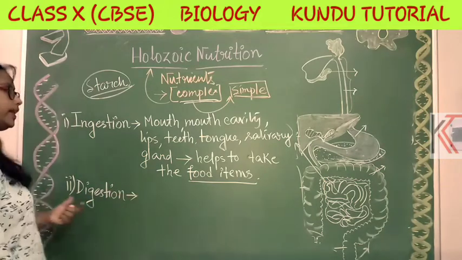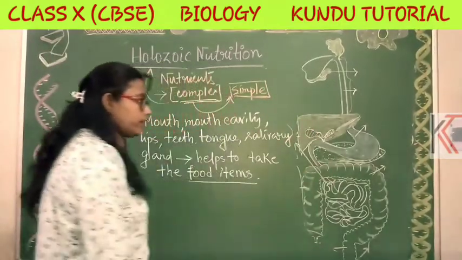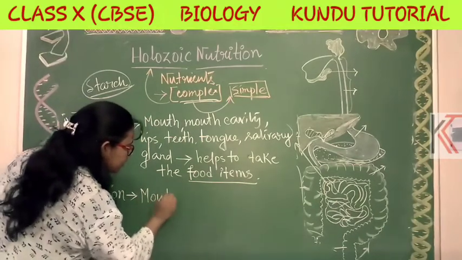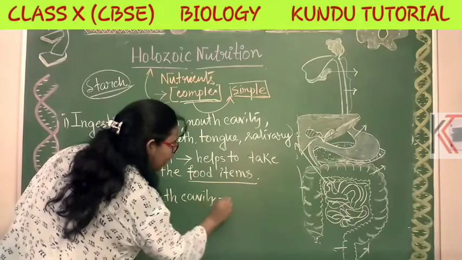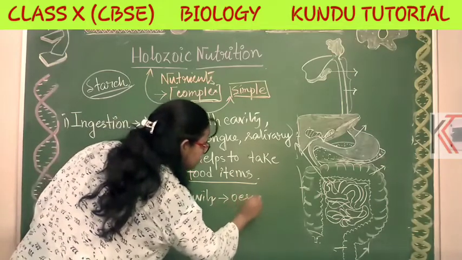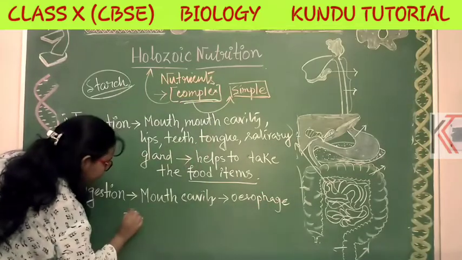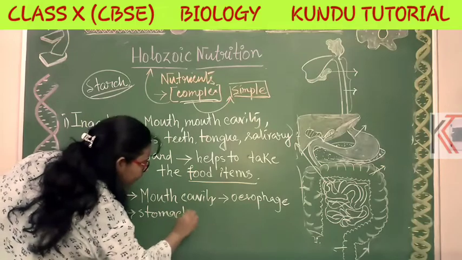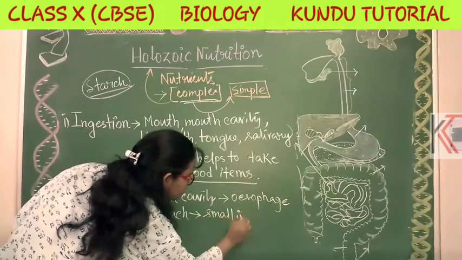In the digestion process, the digestive system works all over, starting from the mouth cavity, then the esophagus. Where will the food go next? Obviously the stomach. And after that the small intestine.